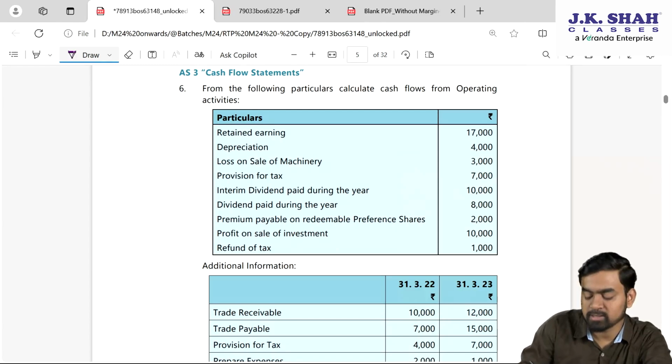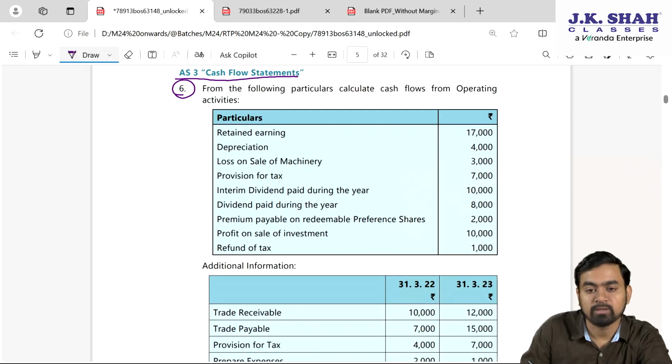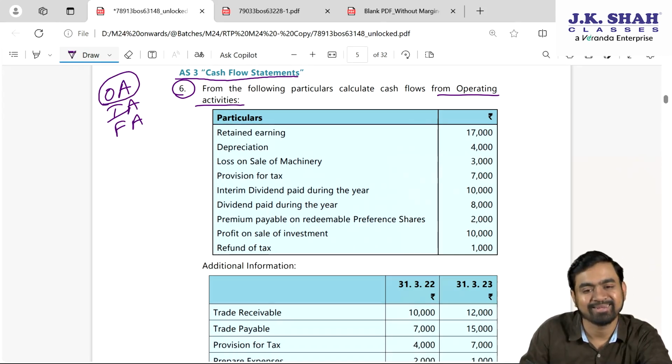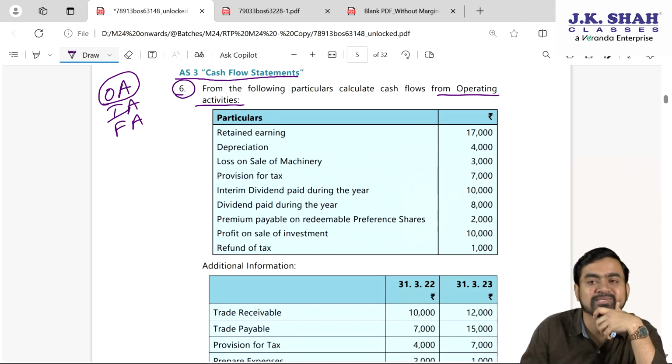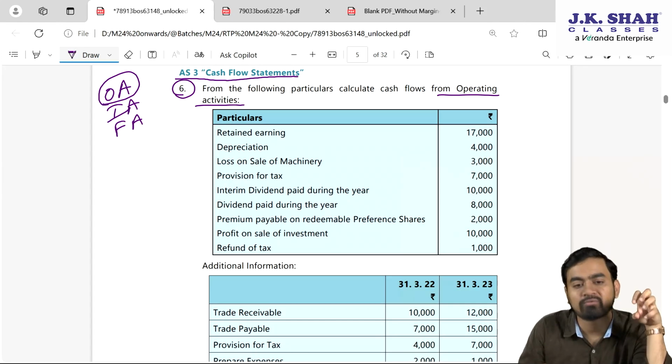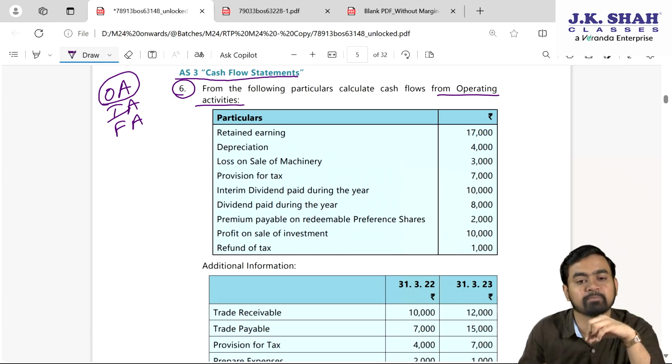Now my dear students, we will see some questions based on Accounting Standard 3, cash flow statement. Question number 6. From the following particulars, calculate cash flow from operating activities. Now my dear students, as per AS 3, there are 3 activities which we have to show in cash flow statement: operating activity, investing activity and financing activity. But the beauty of this question is what? Only we have to present operating activity. Yes or no? Now in operating activity we present what my dear students? The total flow of cash from the business operations, and at the end we separately show taxes paid.